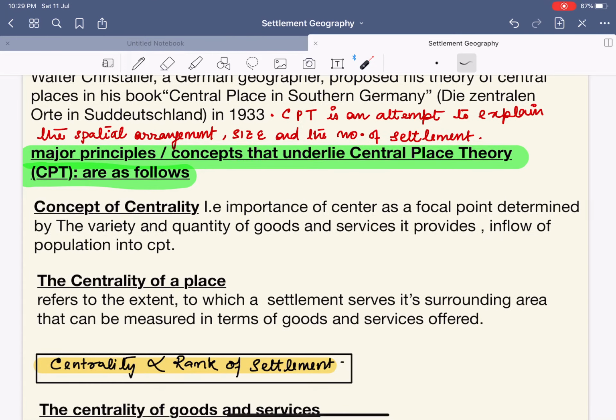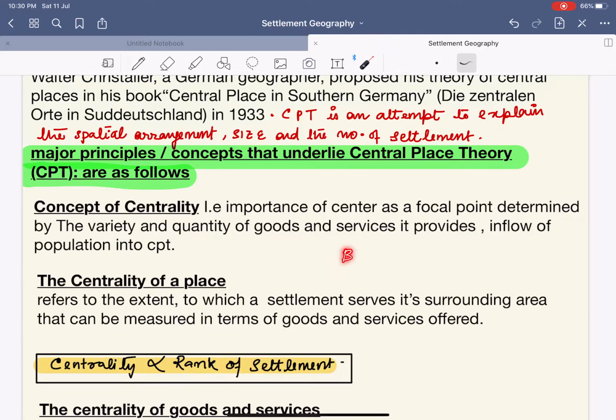Now let us understand the concept of centrality. Centrality is the most important concept: it is the importance of a center as a focal point, which is determined by the variety and quality of the goods and services it provides, the inflow of population into the central place, etc. See, centrality of the place is nothing but the importance of a place.